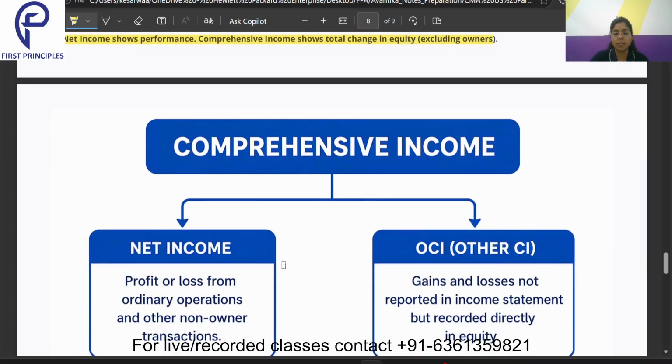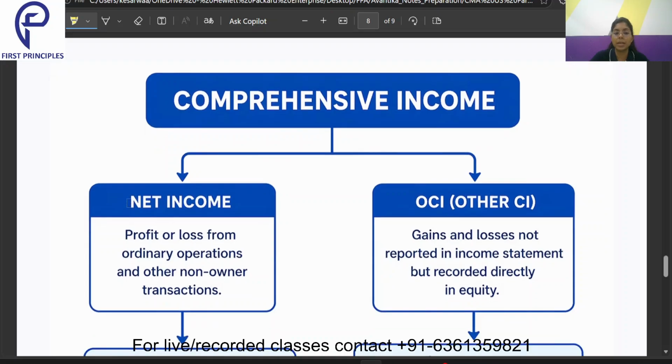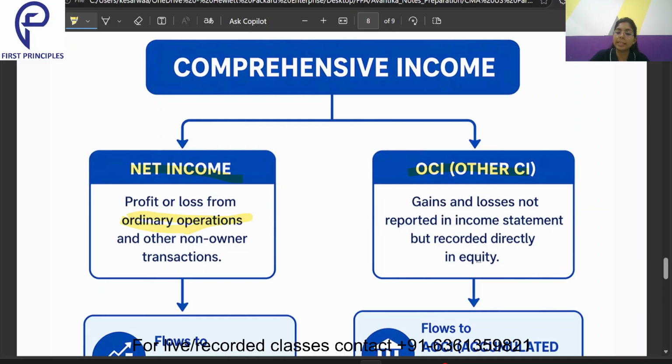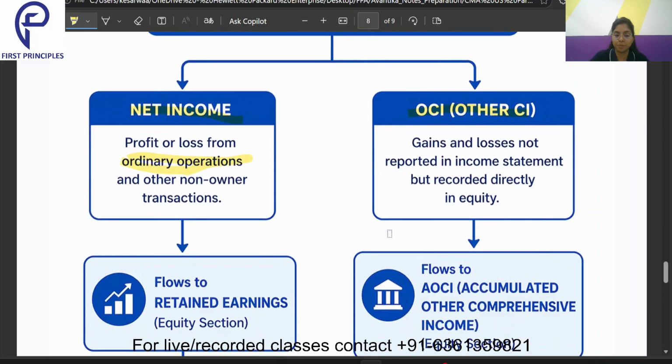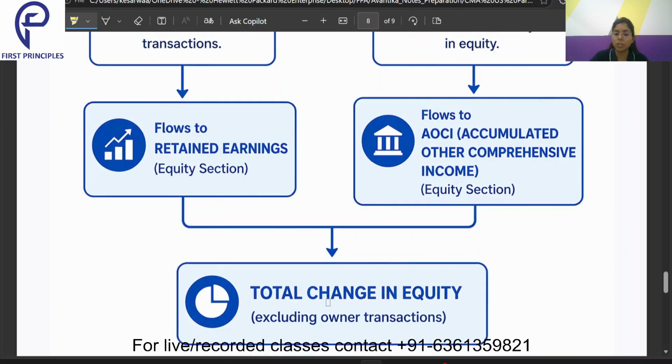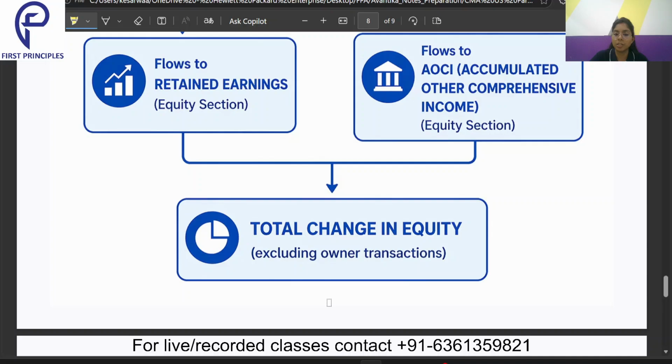So over here, what does comprehensive income comprise of? It comprises of net income and OCI, the other comprehensive income. So profit or loss from ordinary operations, and other non-owner transactions and gains and losses not reported in the income statement but reported directly in the equity, that are OCI. So net income flows to the retained earnings under the equity section. OCI flows to the AOCI, accumulated other comprehensive income, under the equity section. So the total changes in equity excluding the owner transactions will be given.